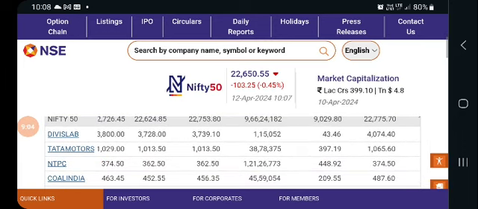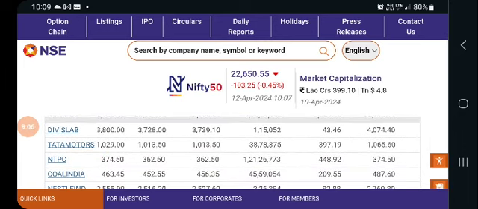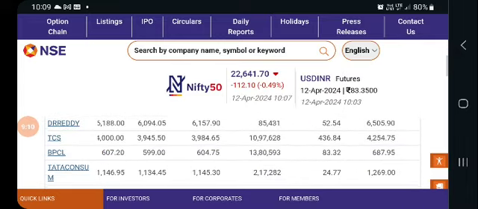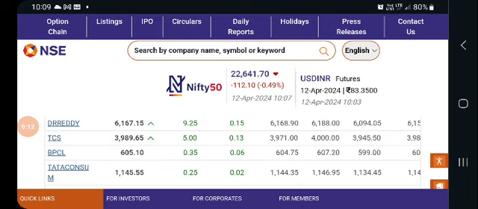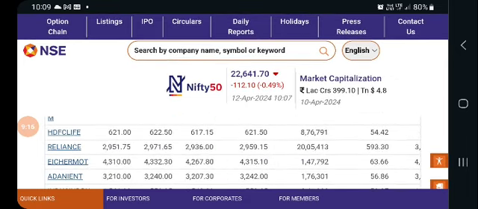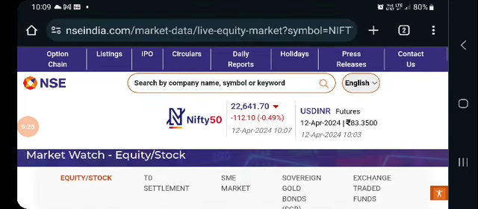In just 35 minutes, it has been traded to the extent of 1,15,000, and the value is 43 crores, and the value differs for different companies. Here you can see values go on changing for different companies. There is 436 crores in the case of TCS. So it depends upon the size of the company also. Bigger the company, more will be the trading. For example, consider Reliance here. It is traded to the extent of 593 crores in the last 30 minutes.